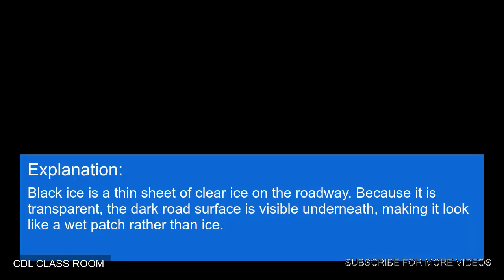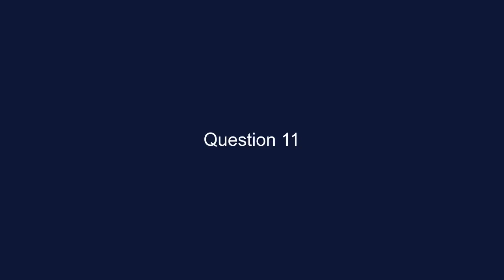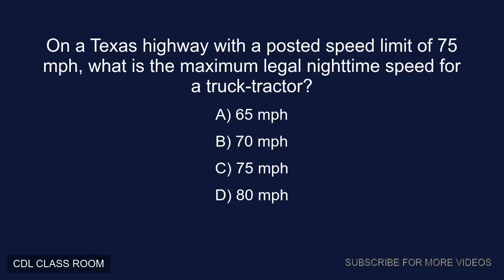Explanation: black ice is a thin sheet of clear ice on the roadway. Because it is transparent, the dark road surface is visible underneath, making it look like a wet patch rather than ice. Question 11. On a Texas highway with a posted speed limit of 75 mph, what is the maximum legal